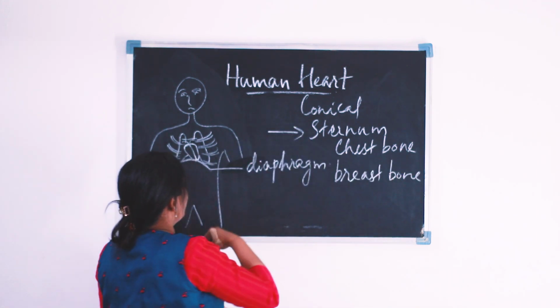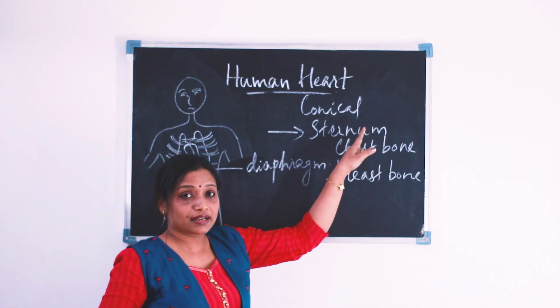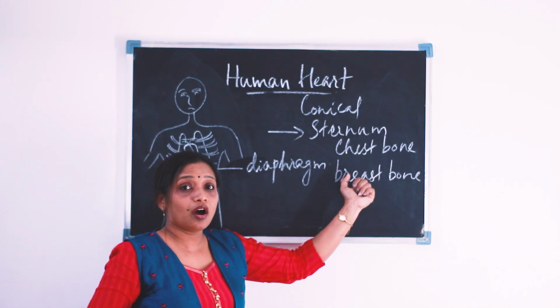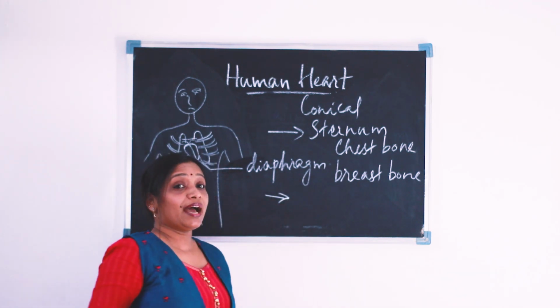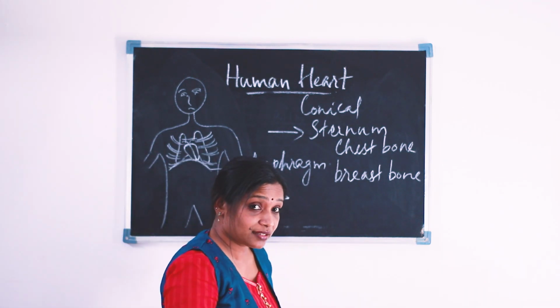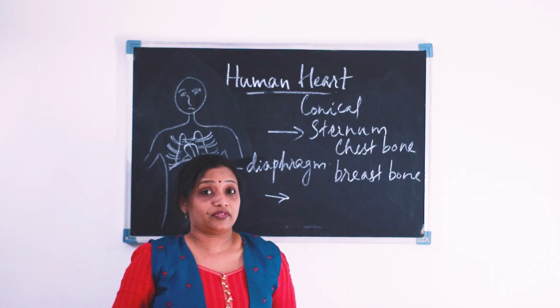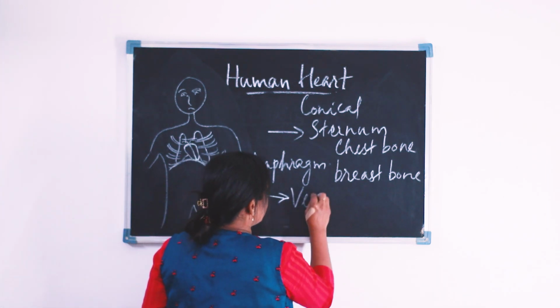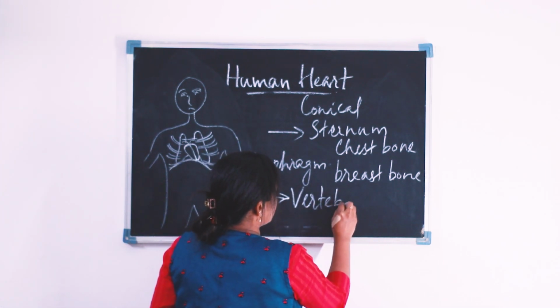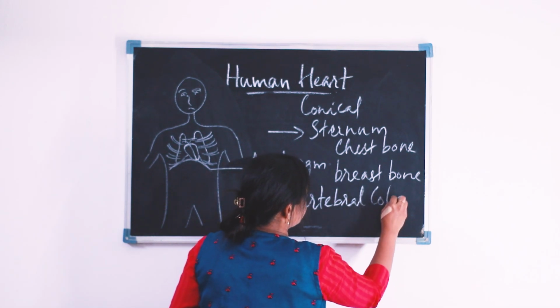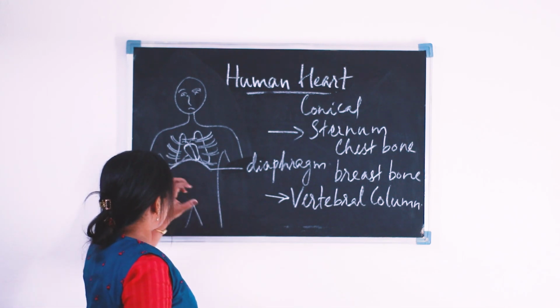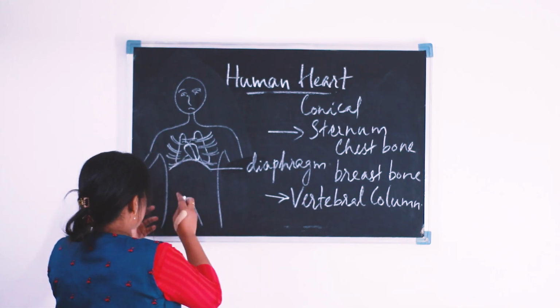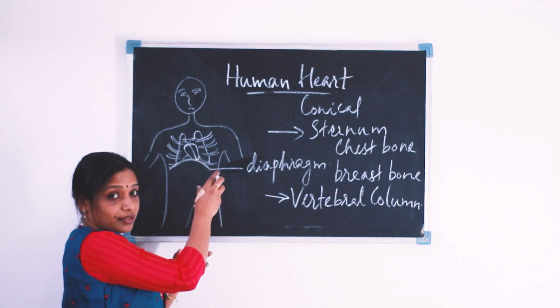That is, in front of the heart is a bone. That is the sternum, or chest bone, or breastbone. And behind the heart, that is our dorsal part of the body, we can see the vertebral column. So dear students, our heart is located in the chest part.